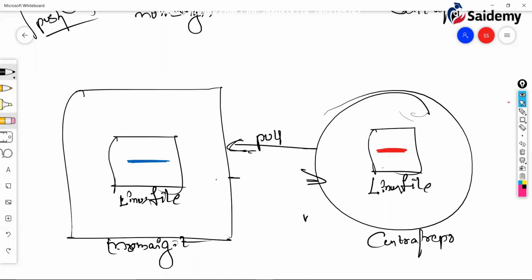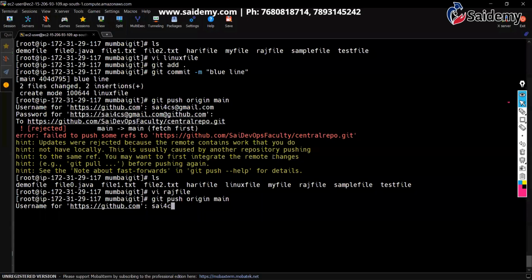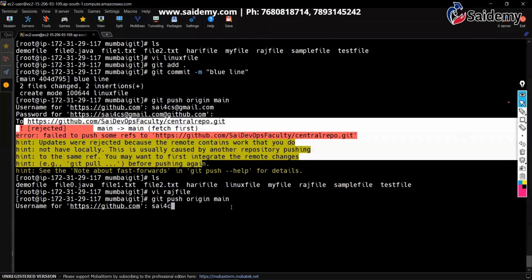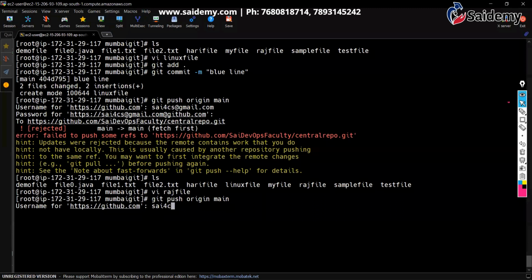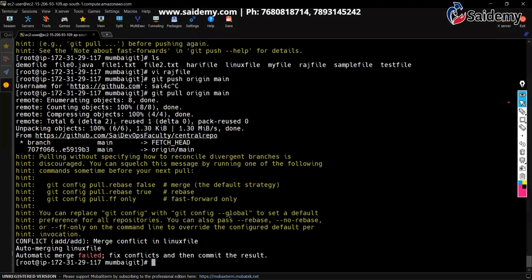When you try to push, it throws an error because first you have to pull, correct? So that we already verified. When you push, it throws an error. See here? Now what you have to do, you have to pull first, right? But by mistake, I'm doing this one again. Let's come out. We have to git pull. Git pull origin main. Pull first, then push next, right? Origin main. Now you can see conflict. Understood, right?